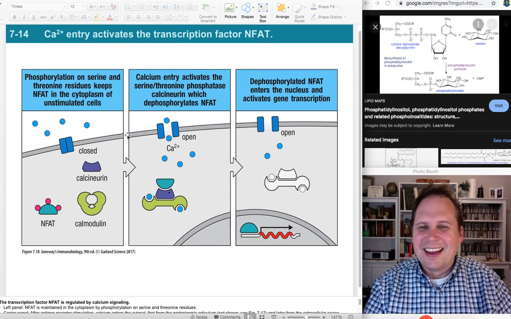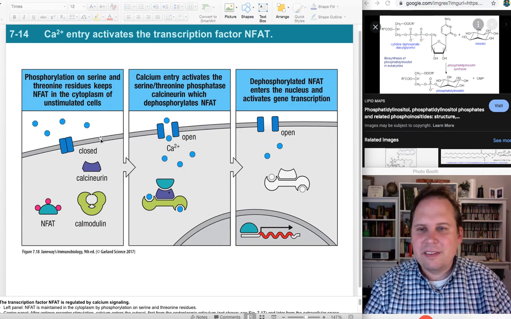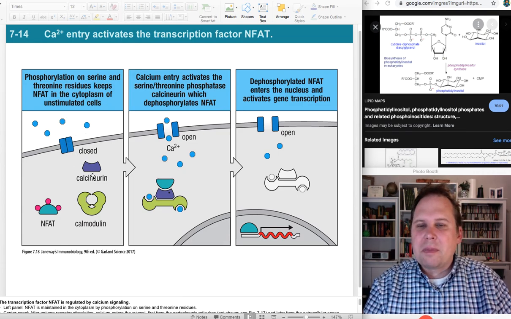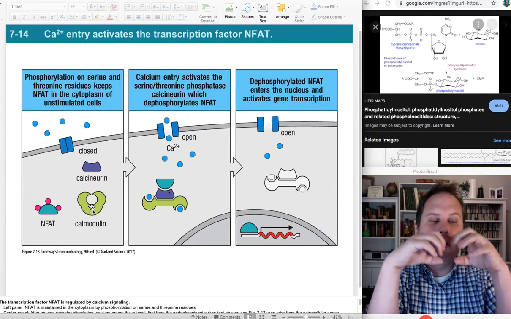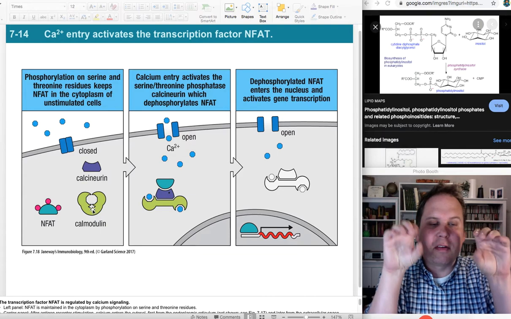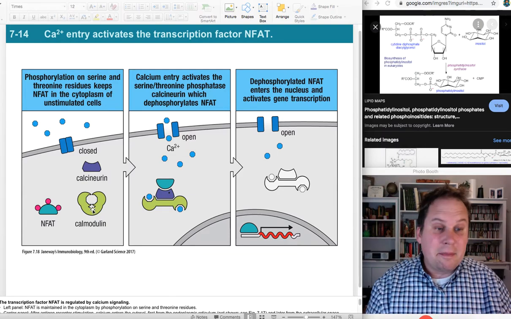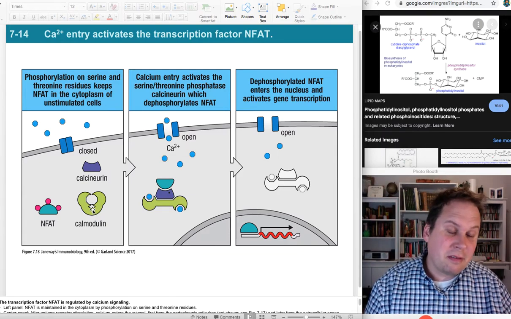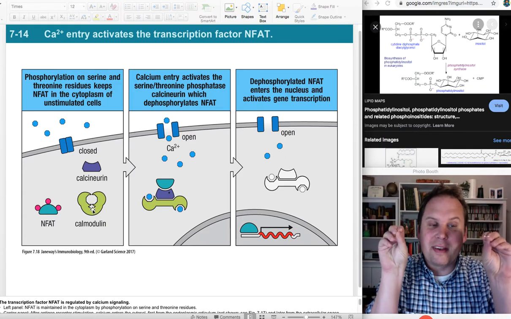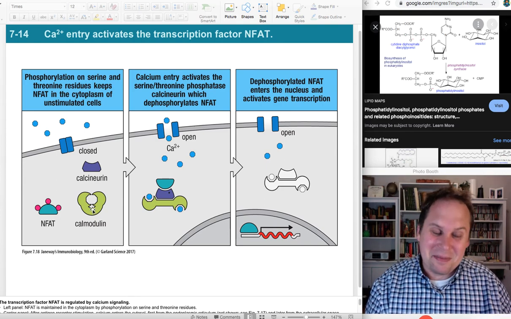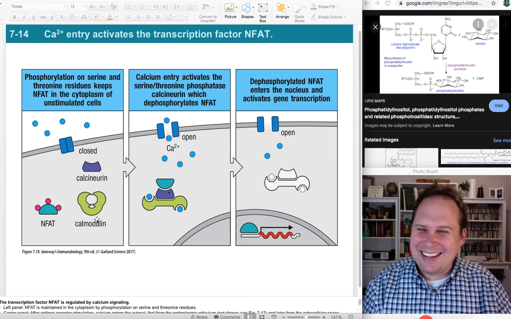All right. So here are our players. We've got calcineurin, this little purple guy. We've got calmodulin, which would love to be holding on to 2 calciums, like a little crab. But there's no calcium around. Poor calmodulin. It will modulate its structure in response to calcium. That's probably how it got the name, right?